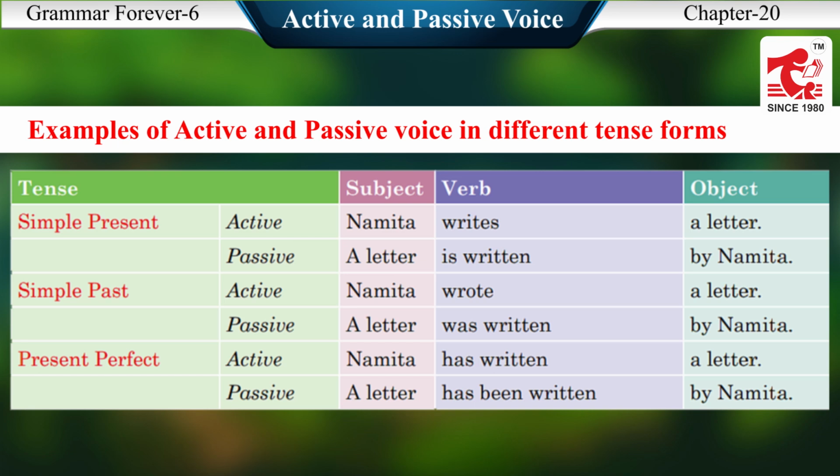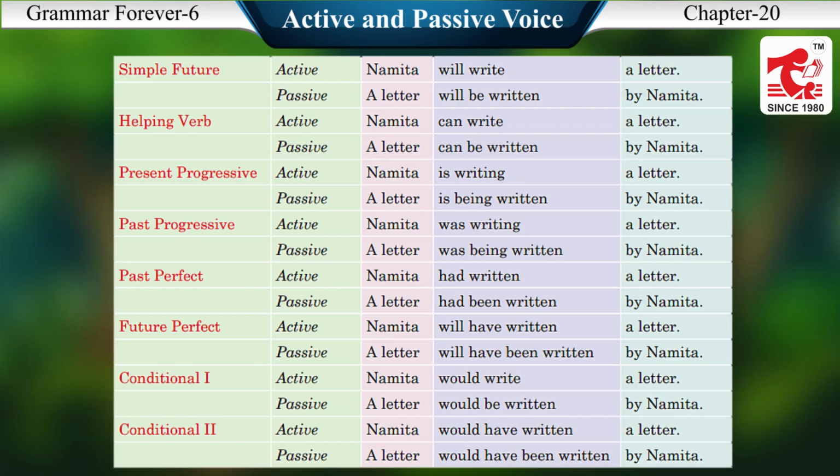Simple past, active, Namita wrote a letter. Passive, a letter was written by Namita. Present perfect, active, Namita has written a letter. Passive, a letter has been written by Namita. Simple future, active, Namita will write a letter. Passive, a letter will be written by Namita. Helping verb, active, Namita can write a letter. Passive, a letter can be written by Namita.